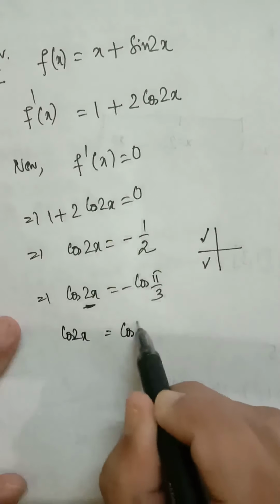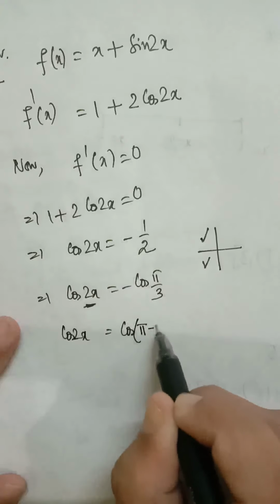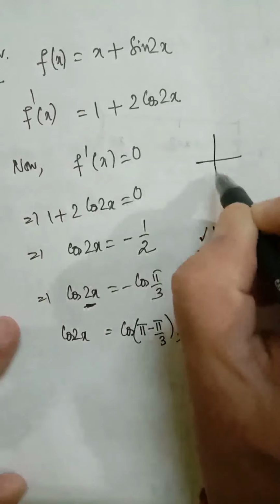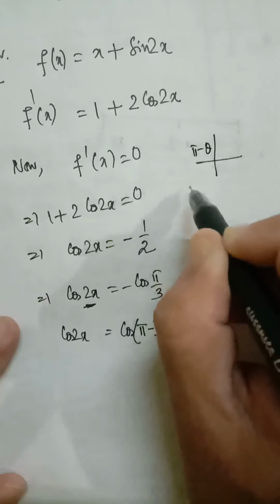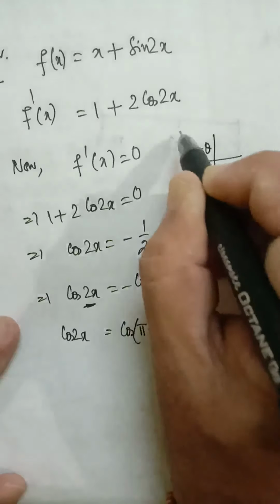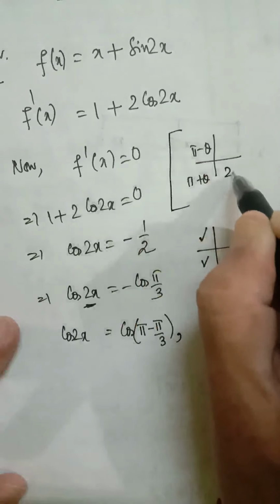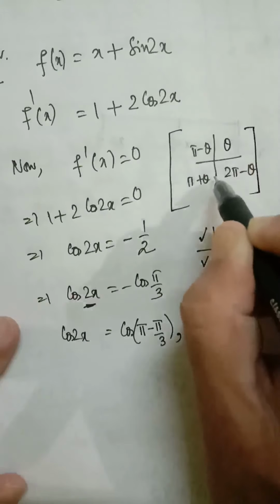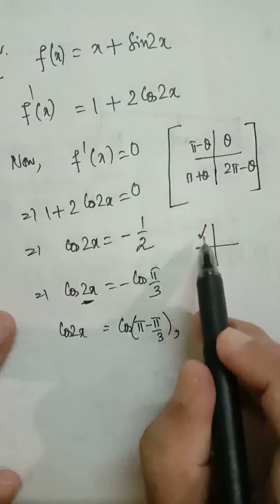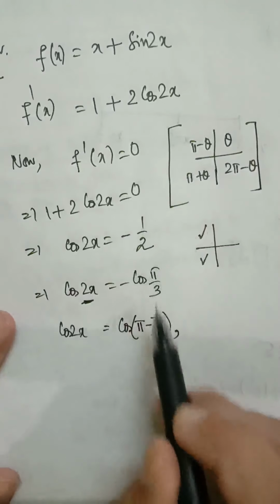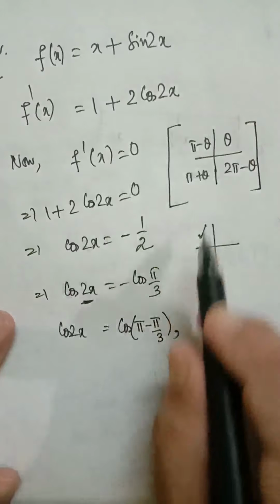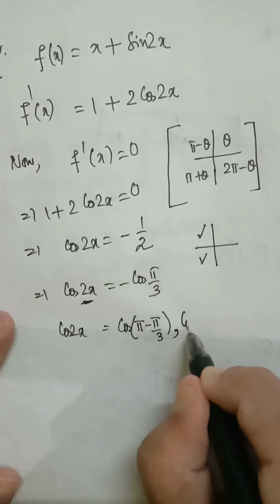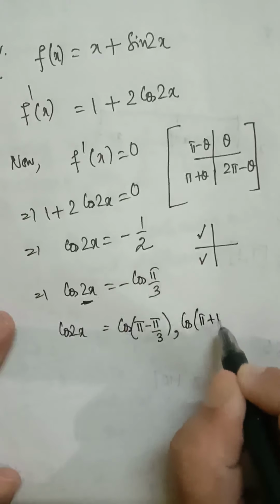second quadrant, we have to write in this way, π minus θ. We know how to find the solution. In the second quadrant, π minus θ. In the third quadrant, it's π plus θ. In the fourth quadrant, it will be 2π minus θ, and in the first quadrant it will be θ. So using this, in the second quadrant, cos(π minus θ). In the third quadrant, cos θ is negative in the third quadrant, so we'll write π plus θ.